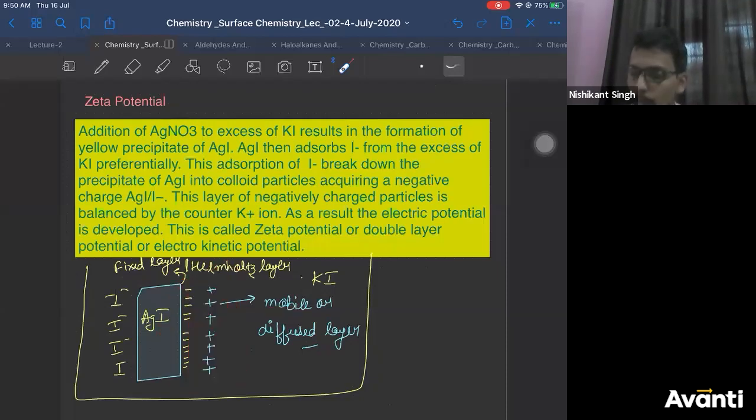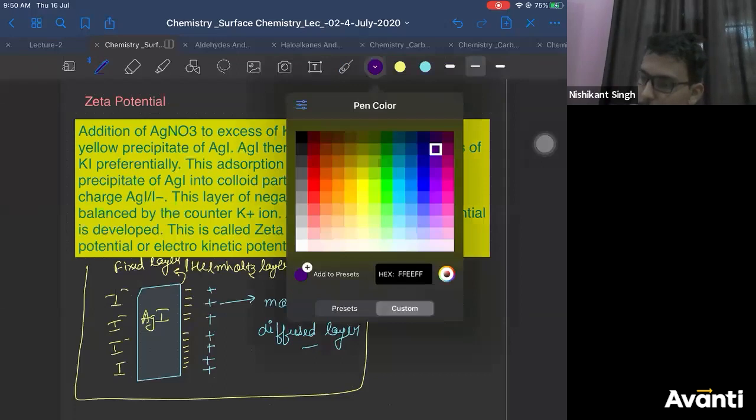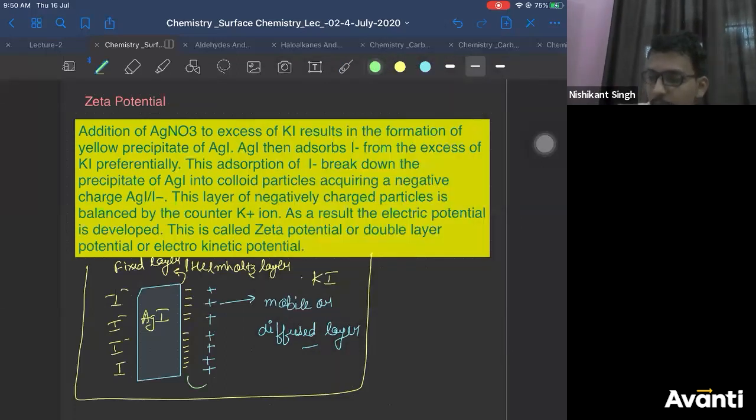Now, the potential difference between the positively charged layer and the negatively charged layer is known as zeta potential, right? Let's say this is point A, this is point B. So VA minus VB is your phi, and this phi is your zeta potential.